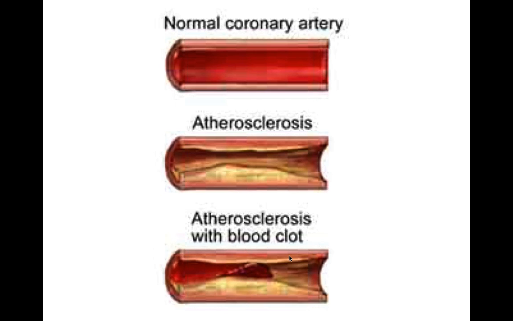Now suppose this rupture of the plaque and formation of a clot occurs in the blood vessels which are supplying the small intestine. In that case, the patient will have acute mesenteric ischemia or acute mesenteric angina, whatever. We will have severe abdominal pain and also tenderness.